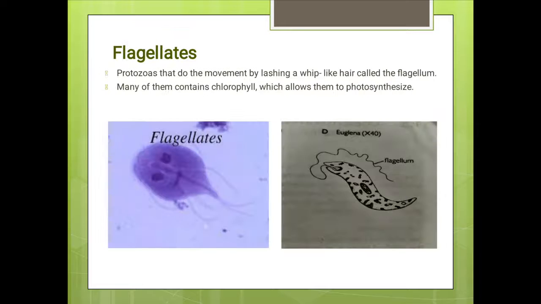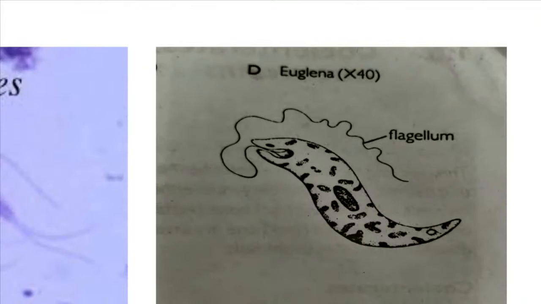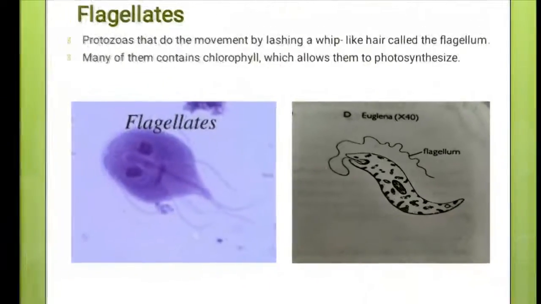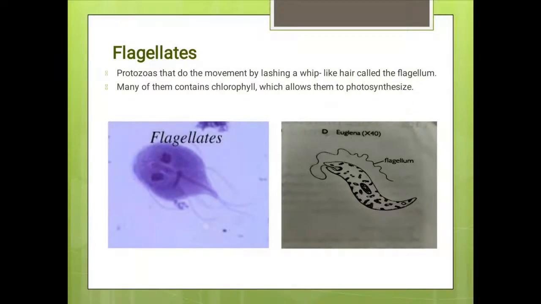Lastly, we have flagellates, and these protozoa move by lashing a whip-like hair called the flagellum. So this is how the flagellum looks. With the help of this flagellum, they do their movement. Okay, and many flagellates also contain chlorophyll, which allows them to photosynthesize.